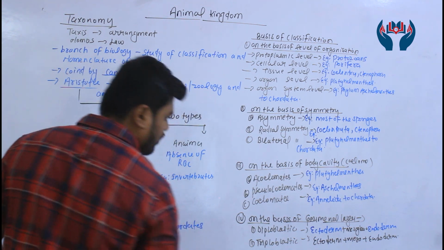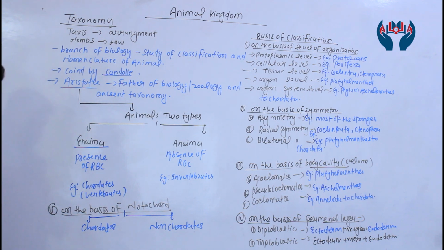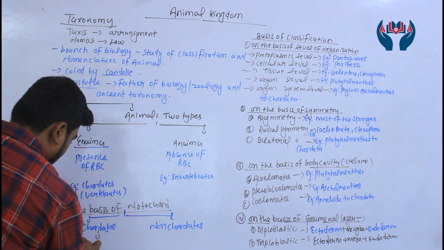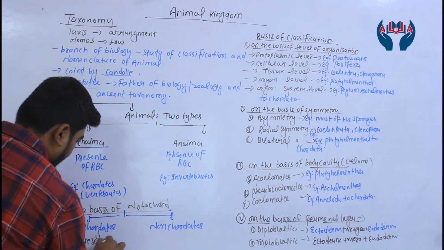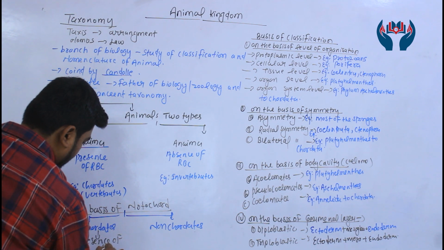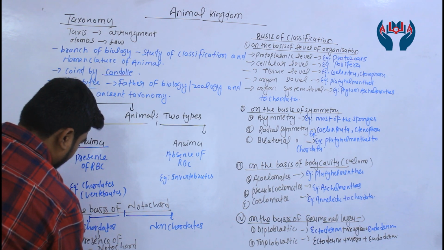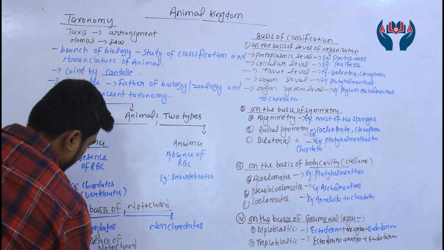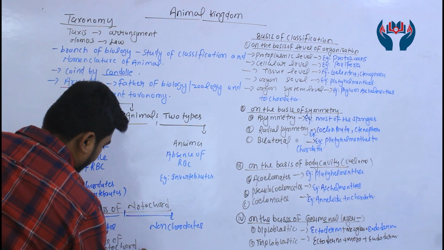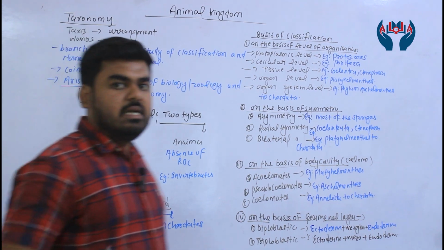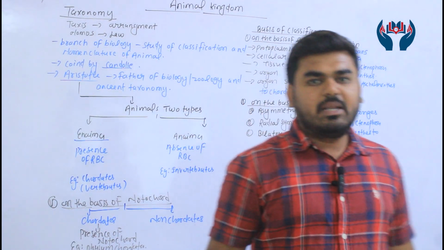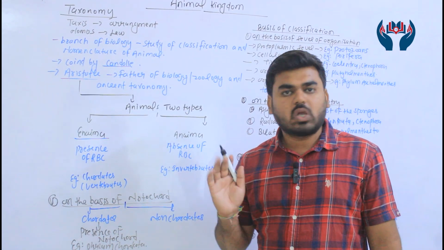Chordates means presence of notochord, and the example is phylum Chordata. In vertebrates, this notochord is replaced by the vertebral column.